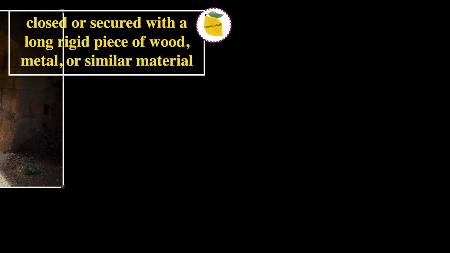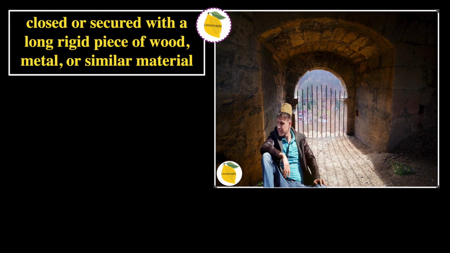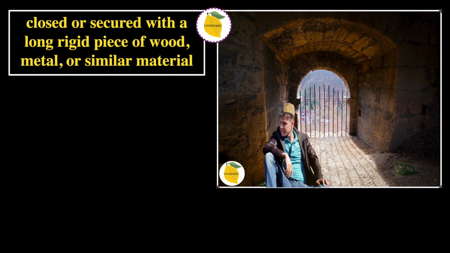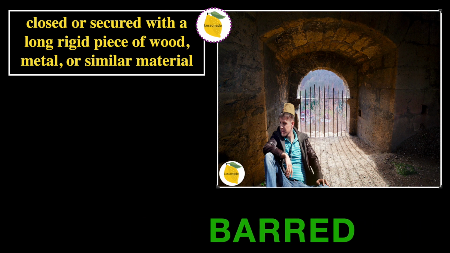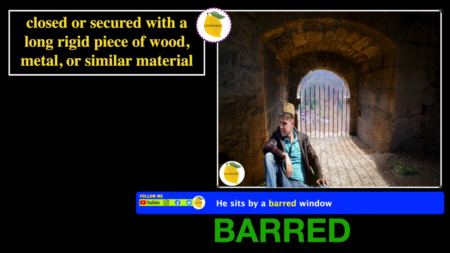The next definition we have is closed or secure with a long rigid piece of wood, metal or similar material. And in this picture we can see something that's closed or secured with a long rigid piece of metal. And therefore the word will be barred. And the sentence for this word is, he sits by a barred window.